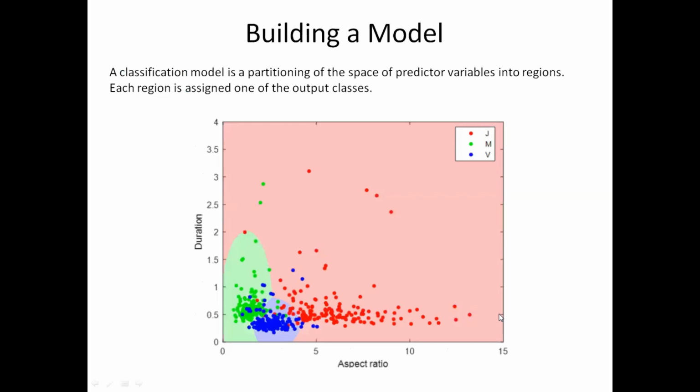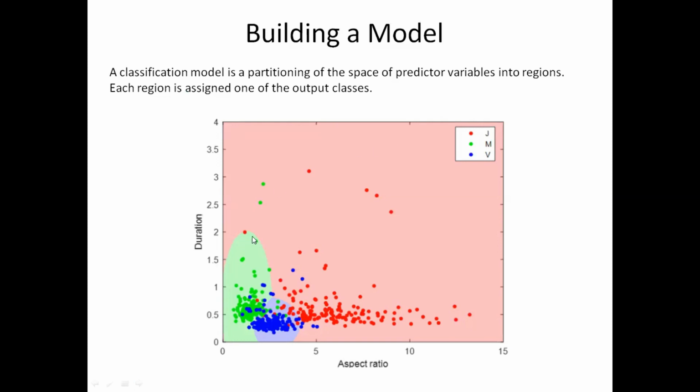Now we will move on to the next step. We will build a model. To build a model, we will be partitioning the space of the predictor variables, that is your aspect ratio and duration, into regions, and each region is assigned one of the output classes. Here you can see how the regions are marked.